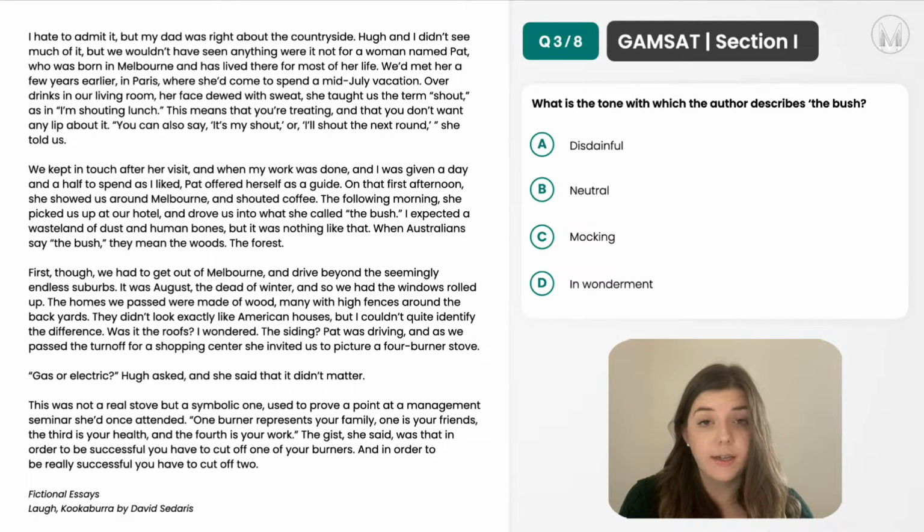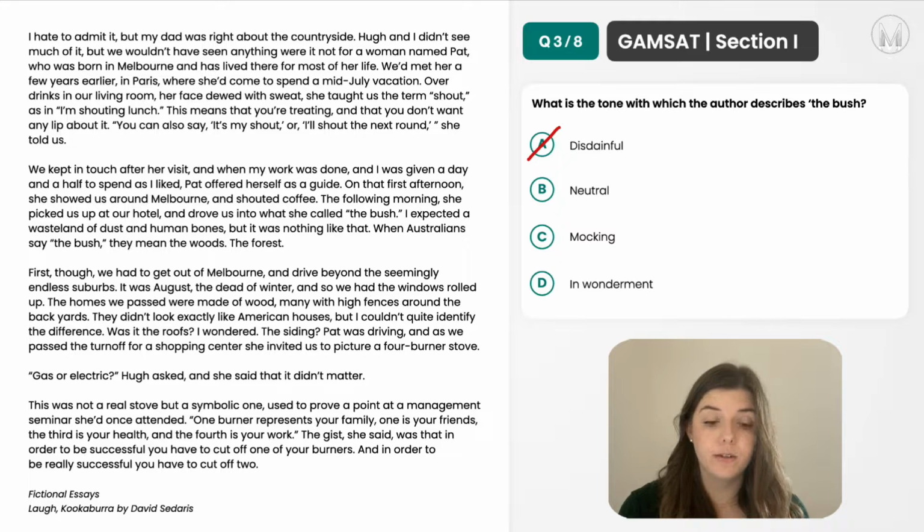So option A is disdainful. So this is definitely not disdainful. He's not disappointed with what it actually means. It's just something different to what he expected. And we don't know whether he has positive or negative feelings towards this. So we can rule out option A.